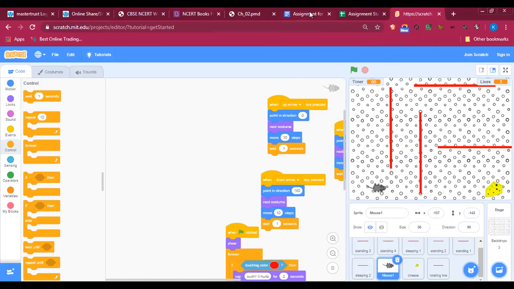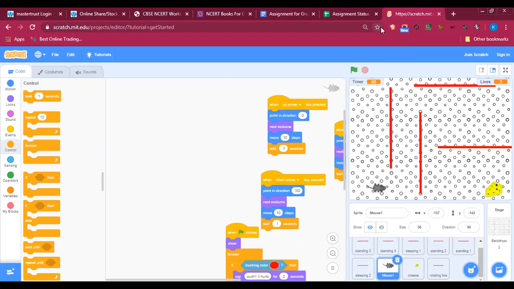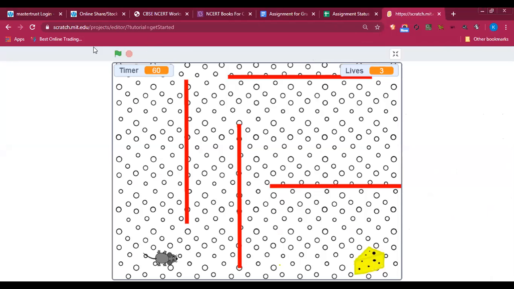Wait, why is it not coming? Are you sure the cheese where you have placed it is not difficult for her? I feel there is a path below at the bottom where she can just go in. What do you think? No, because it'll be moving up and down and it goes really fast. It won't be really fast. Okay, all right, let's try. So you have 60 seconds and 3 tries. Oh, you have a rotating line here. How will I move? Oh, you can move, Divya.